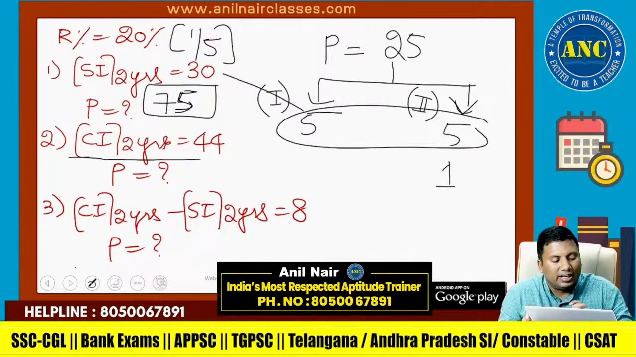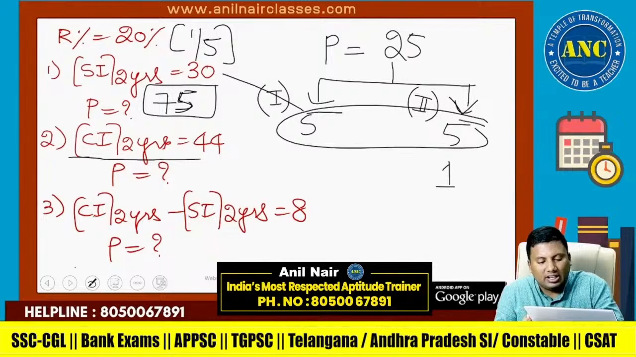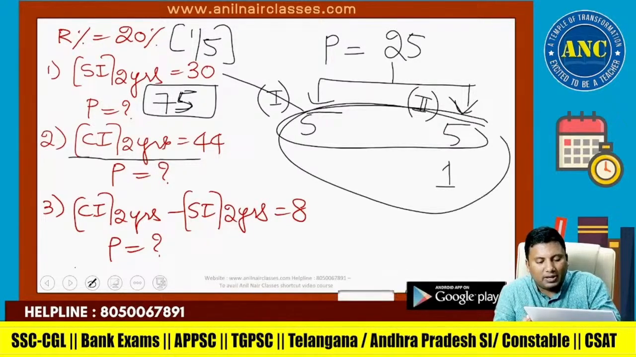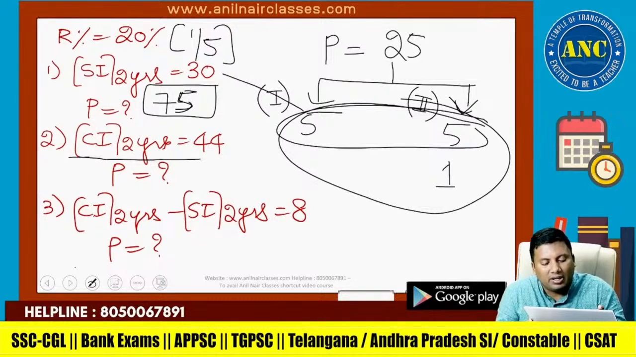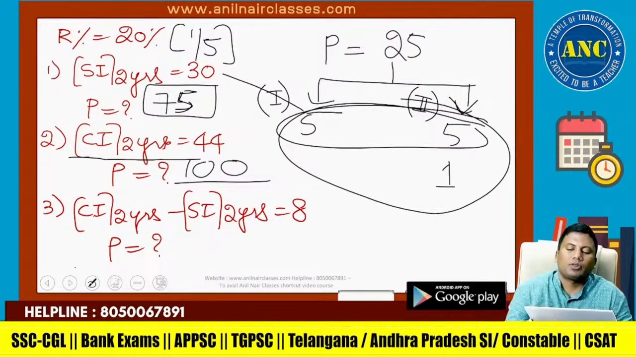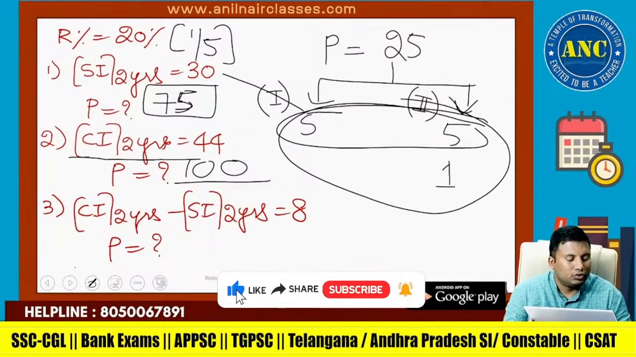CI for 2 years is total of first year plus second year: 5 plus 5 plus 1 is 11. 11 is becoming 44, so 4 times. It is 100.